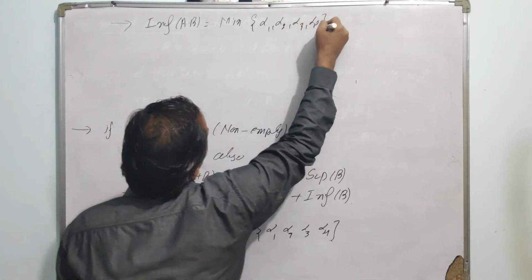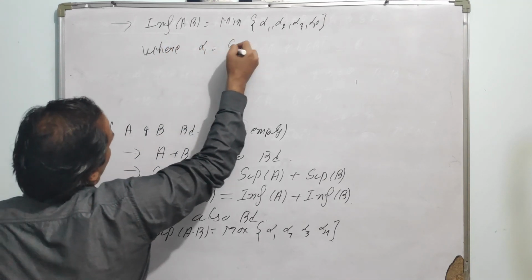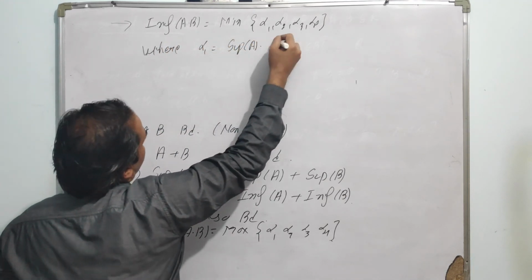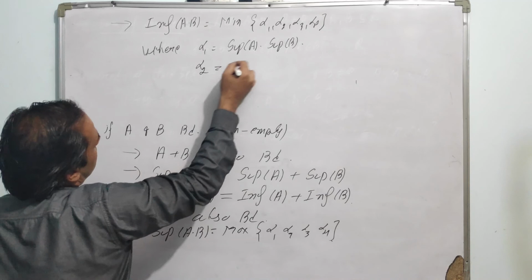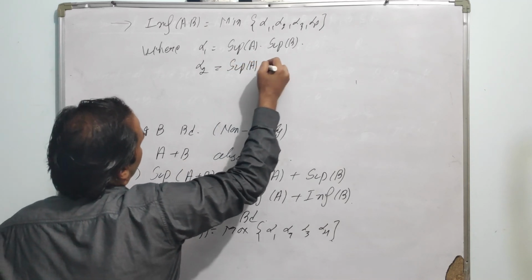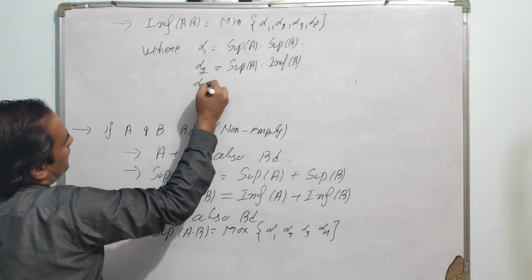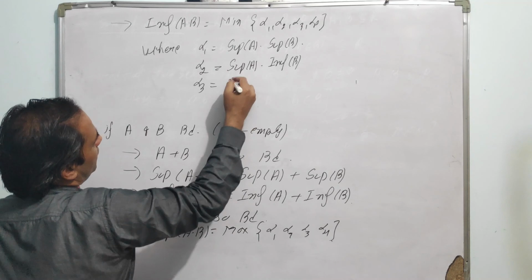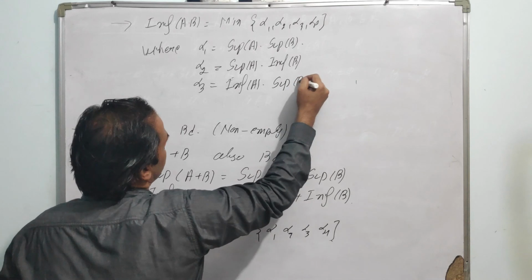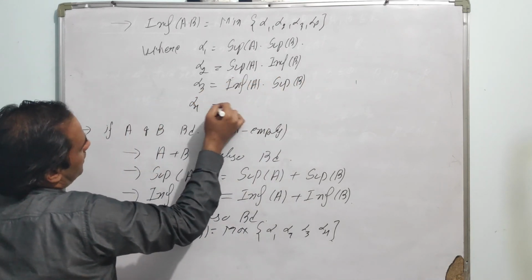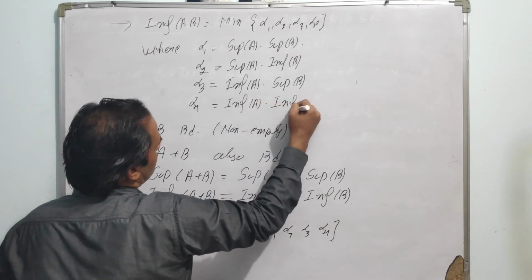These are four terms where alpha 1 is supremum of A into supremum of B, and alpha 2 is supremum of A into infimum of B, and alpha 3 is infimum of A into supremum of B, and alpha 4 is infimum of A into infimum of B.